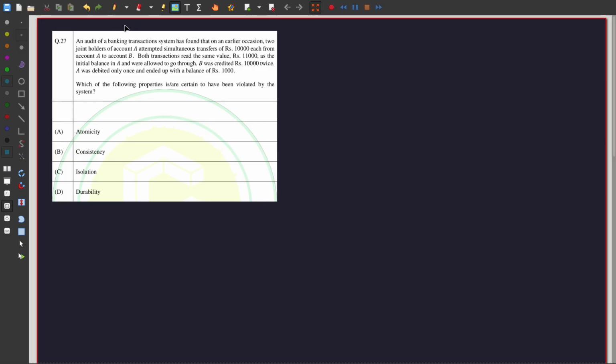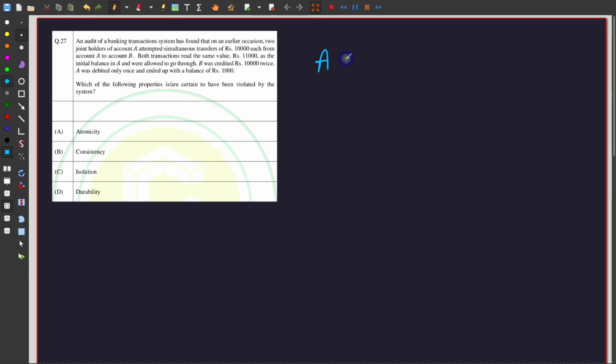All right, so this is a very nice little question that we have here. Okay, let's go over this. An audit of a banking transaction system has found that on an earlier occasion, two joint holders of account A attempted simultaneous transfers of rupees 10,000 each from account A to account B. So let's try to make a very simple diagram here.